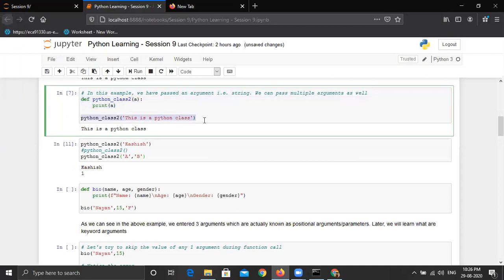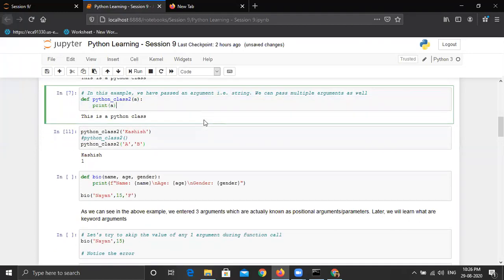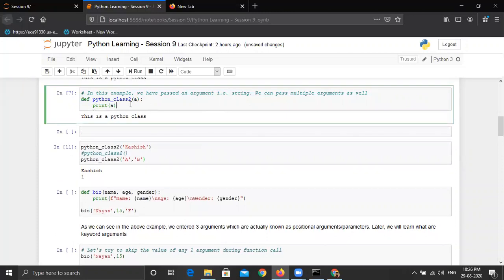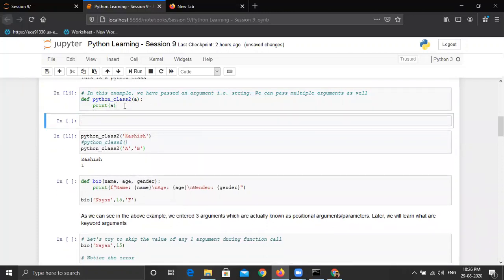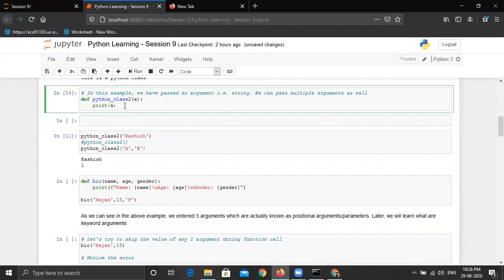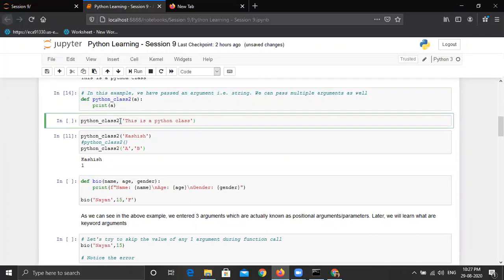Don't compare it with this. You can take this in a different cell. So this is the function definition. This is done. So now this function has been recorded in the kernel, I mean Python memory, that whenever you call this function, just like the type function or print function, you have to give the argument value.